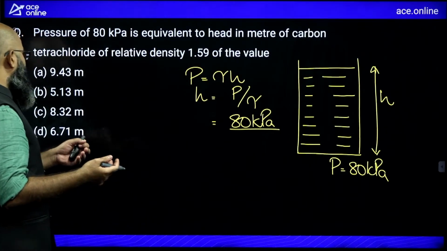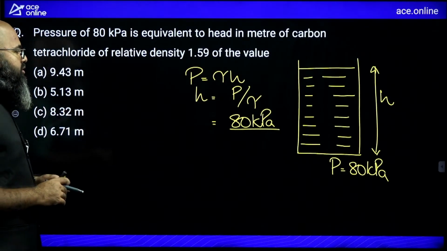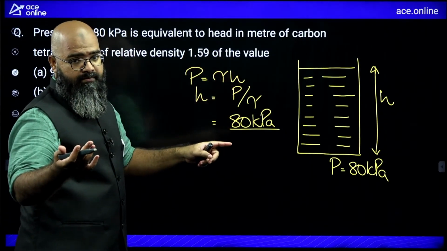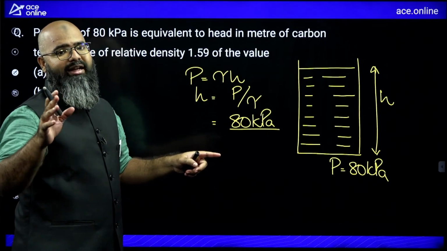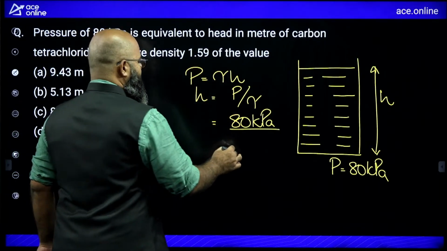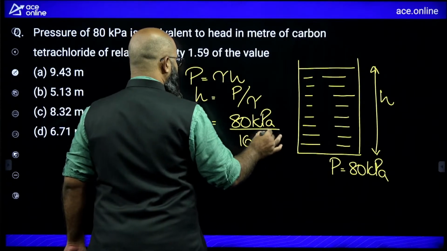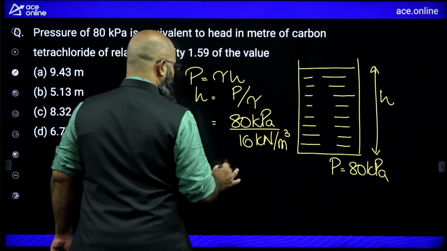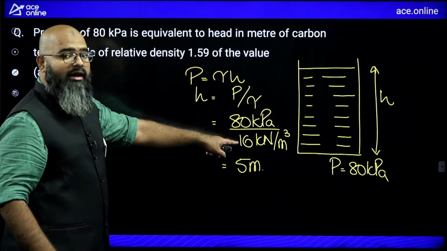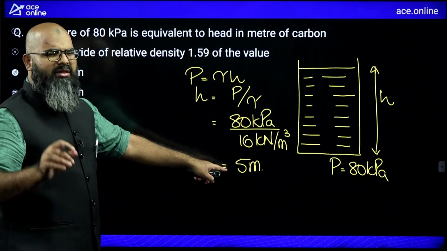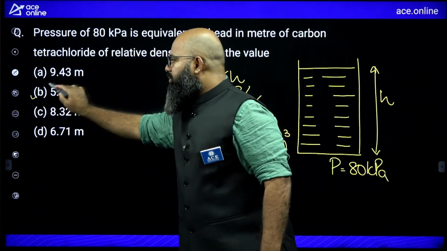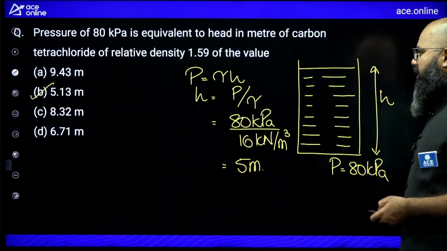Now see, since I do not have a calculator, I am going to make slight assumptions over here. Gamma is supposed to be 1.59 times gamma of water. Gamma of water strictly speaking is 9.81, but I'll assume 10. And 1.59 I'll assume 1.6. So this will give me 16 kilonewton per meter cube. This value will come out to be exactly 5 meter. But if you see, this value I have taken greater than its actual value. Therefore, my answer should be slightly more than 5. And you can easily deduce which is your relevant answer over here. It should be option B, 5.13 meter. I hope it is clear. Let us move further.